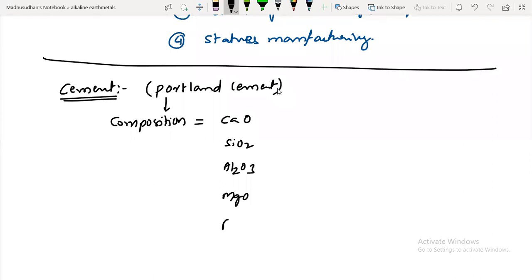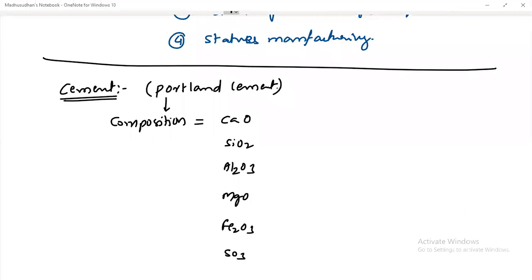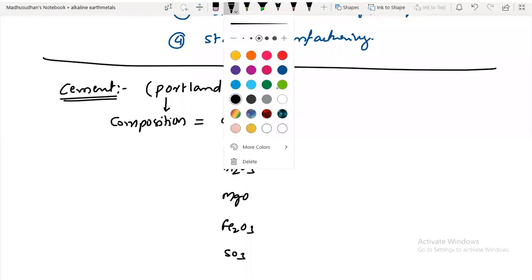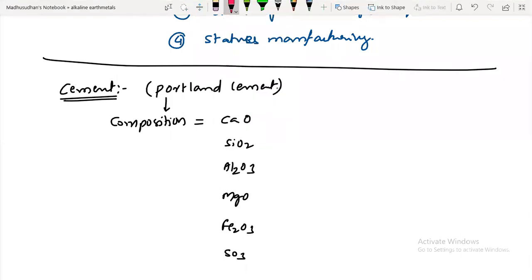And Fe2O3. These many compounds are present in the cement, and sulfur trioxide. Their composition you don't need to remember, just try to understand these many compounds. All of them are oxides of calcium, silicon, aluminum, magnesium, iron, and sulfur.